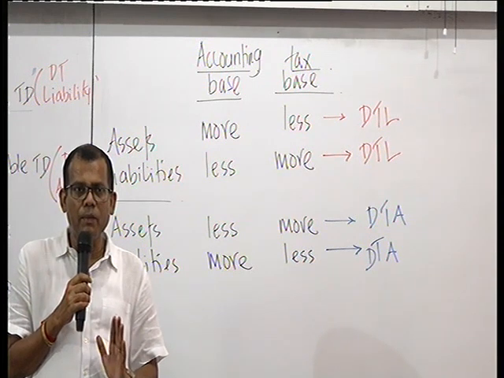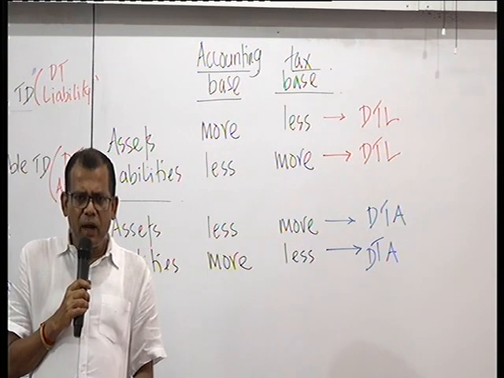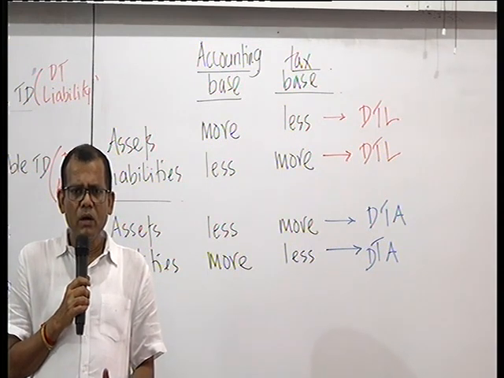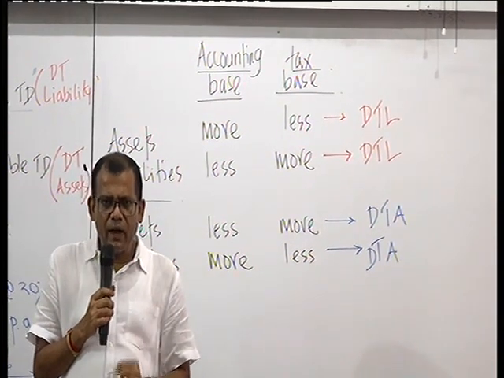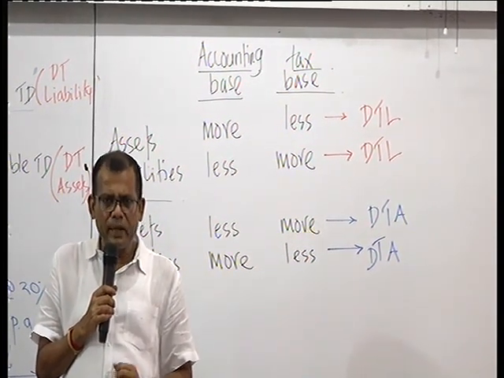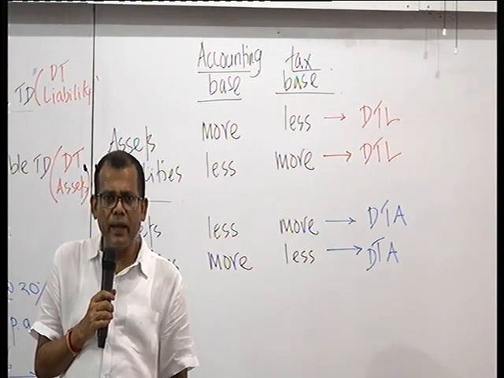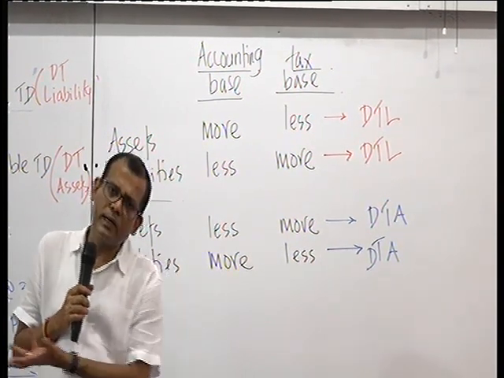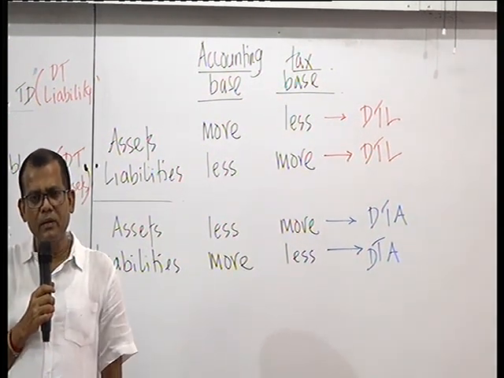You have to always think about, because of the adjustment, are we at an advantage now and disadvantage later? If you are at an advantage now, or if you are paying lesser amount of tax, that will allow you to put another charge to the P&L. So when you charge P&L, the credit is a liability. Then it creates deferred tax liability.